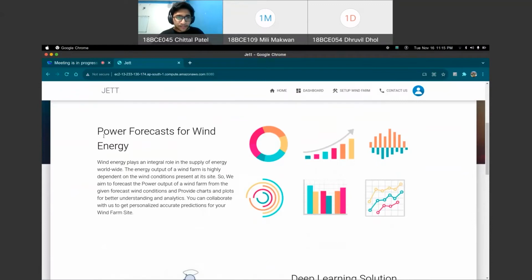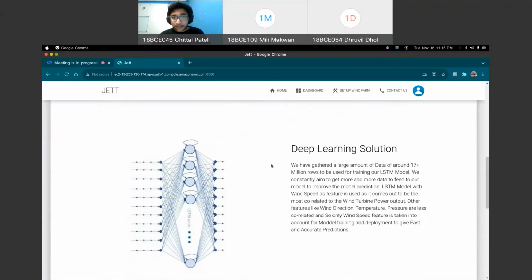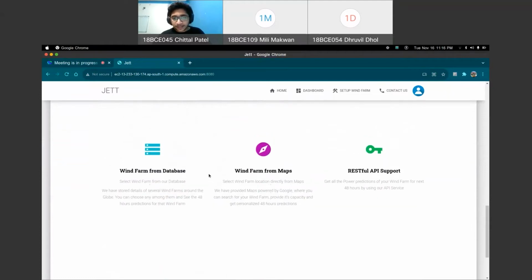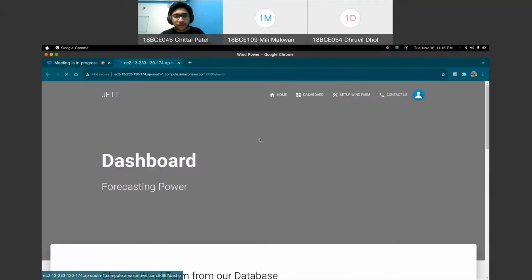So this is what we do: we forecast power. We have implemented an LSTM model to predict wind power using wind speed. The wind farms we use are already in the database, and if they are not in the database, then a user can select them from the map. We also have REST API support, which Dhruv already explained. So I'll quickly go to the dashboard part now.